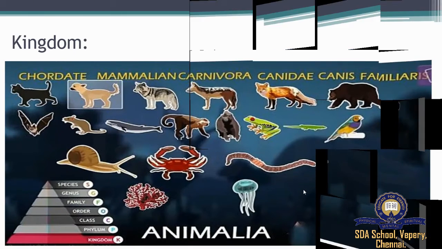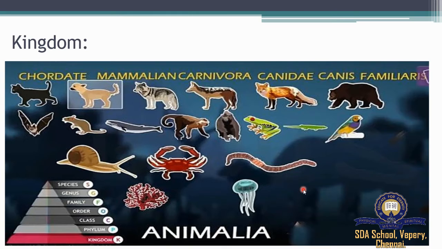Next, in the hierarchy, which is the largest and highest category, is the kingdom. It is the highest category and the largest division to which microorganisms, plants, and animals belong. Each kingdom is fundamentally different from one another but has the same fundamental characteristics in all organisms grouped under that kingdom.